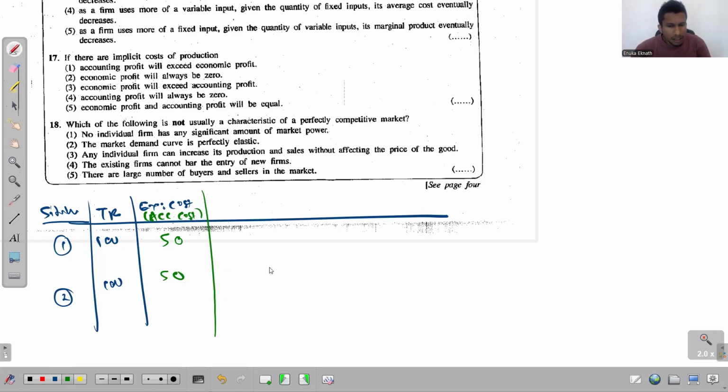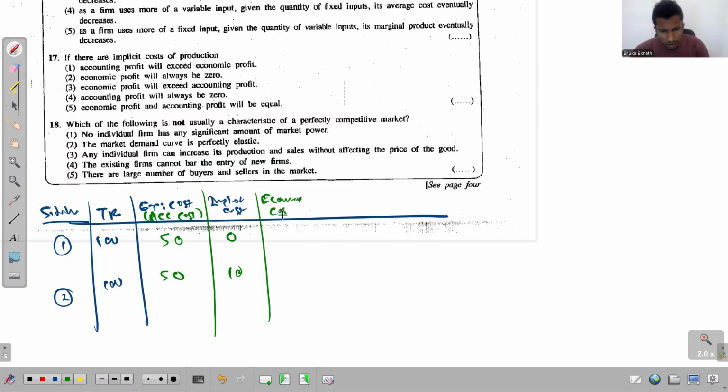And then the implicit cost. Some people wrongly think that accounting cost and implicit cost together are economic cost. No, no. Economic cost is the sum of these two, not implicit cost alone. Right. So let's say in the first situation implicit cost is 0, but in the second situation implicit cost is 10. Now based on these two columns, we can find the economic cost.